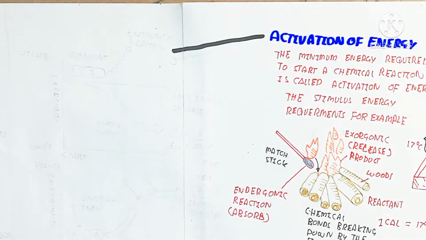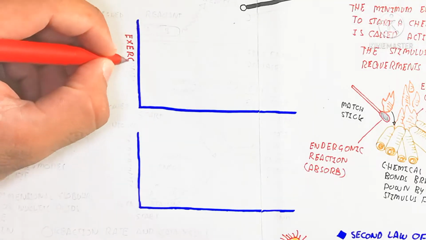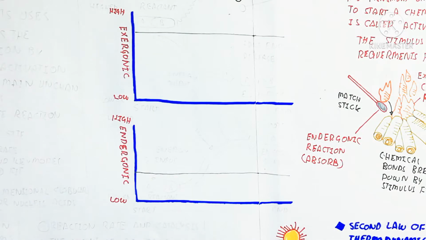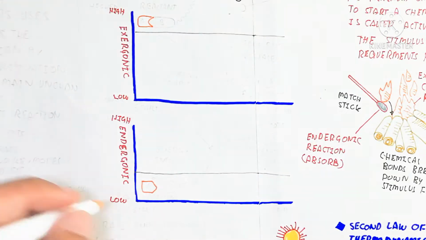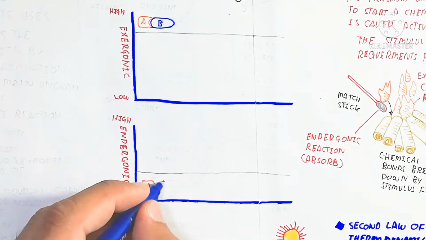So that means the magnet will pull or push. That means energy is present in the magnetic field. So here is the activation of energy, which we will discuss and understand by drawing a graph. So here is the heat, high and low heat. So that is the exergonic as well as endergonic